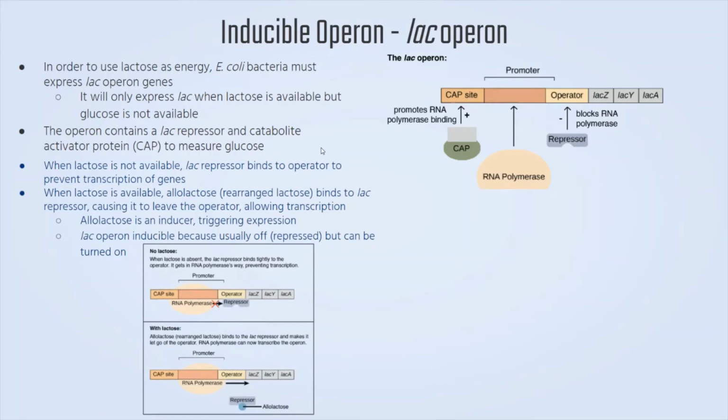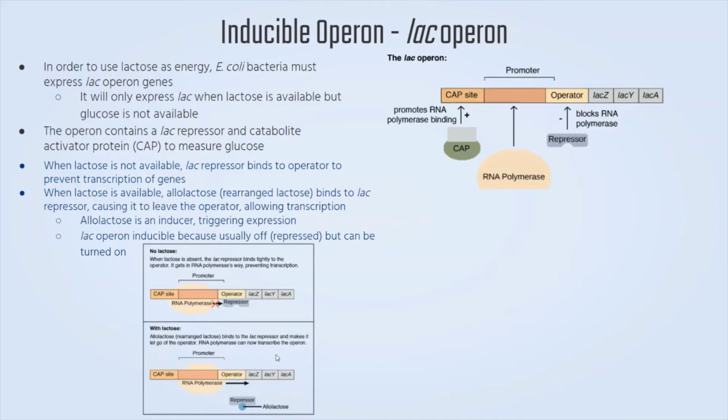When lactose is not available, the lac repressor will bind to the operator in order to prevent the transcription of genes. However, when lactose is available, something called allolactose, which is basically lactose but rearranged, will bind to the lac repressor, and this will cause it to leave the operator and will allow for transcription to occur. So in this case, allolactose is something called an inducer and will trigger expression. And the Lac operon is inducible because it is usually off or repressed,